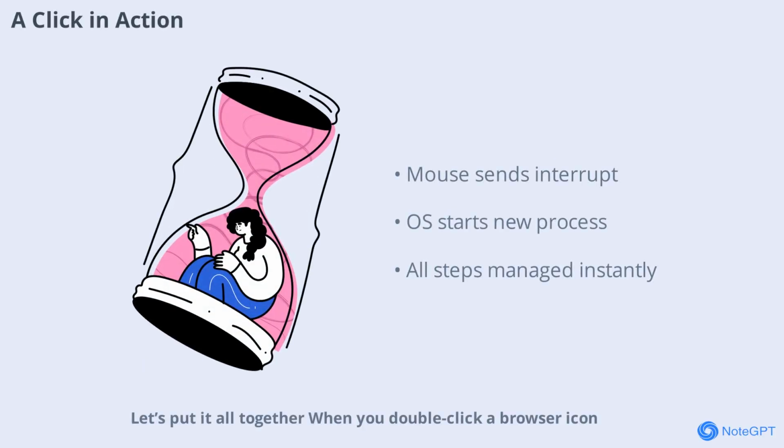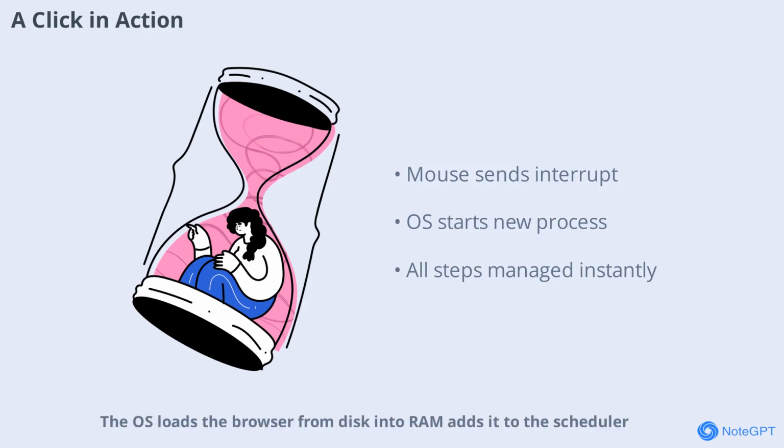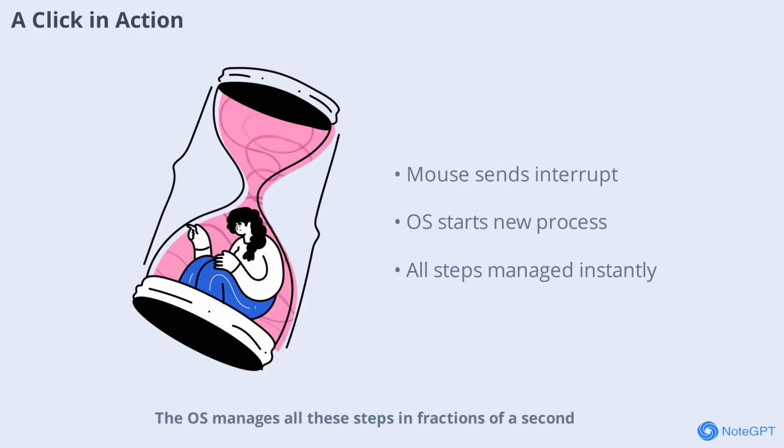Let's put it all together. When you double-click a browser icon, your mouse sends an interrupt. The OS's kernel catches it and tells the desktop environment. The desktop asks the kernel to start a new process for the browser. The OS loads the browser from disk into RAM, adds it to the scheduler, and gives it CPU time. If the browser needs to load a web page, it asks the kernel to use the network card. The OS manages all these steps in fractions of a second, making everything feel seamless.